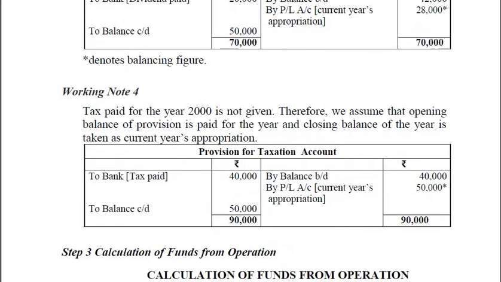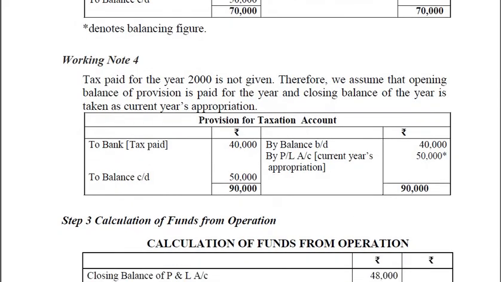Working note number 4. Tax paid for the year 2000 is not given. Therefore, we assume that the opening balance of provision is paid during the year and the closing balance of the year is taken as current year's appropriation. So based on that assumption, we find the working note for provision for taxation.